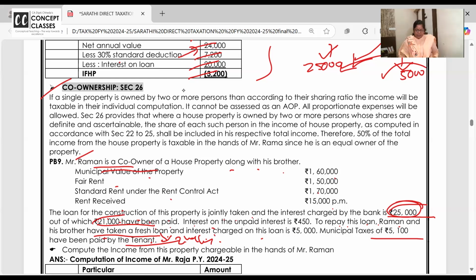It's a very nice problem. Compute the income in your notebook by writing those steps.